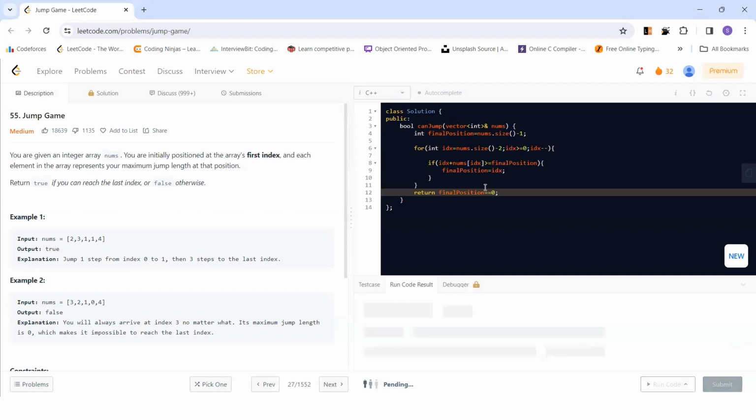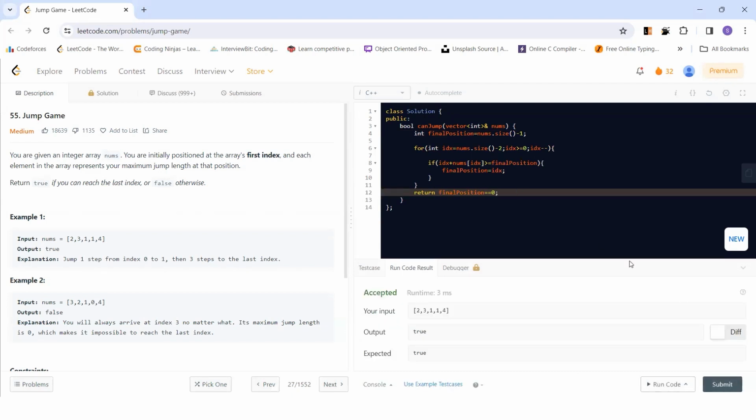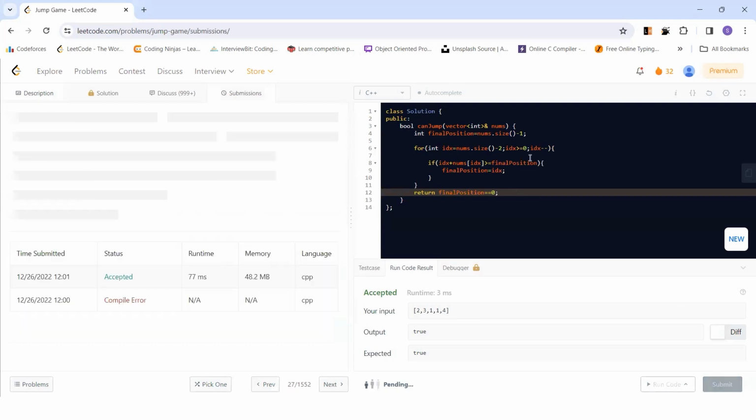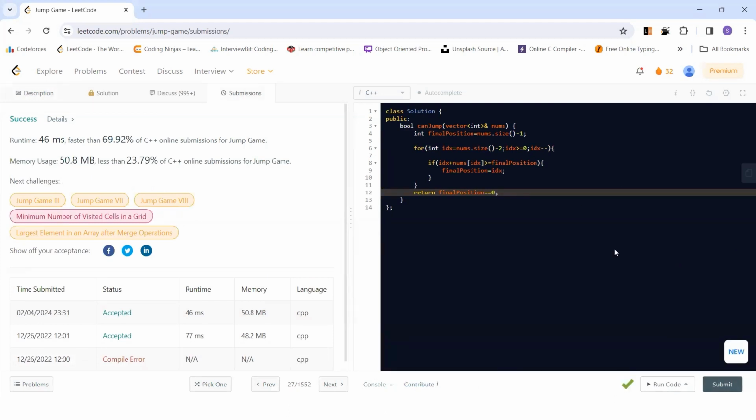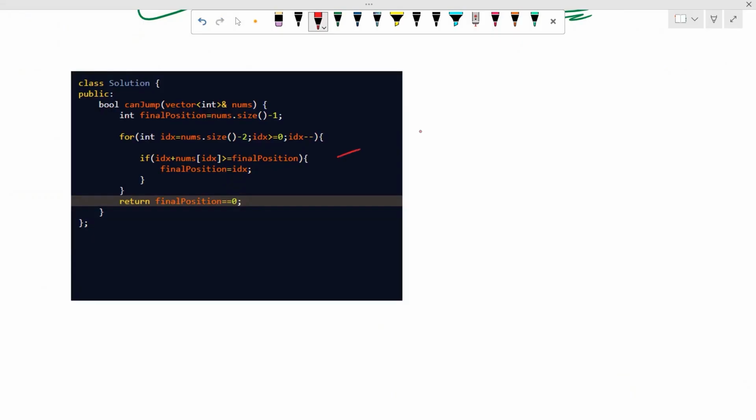Now let's try to run this code. Yeah, this looks perfectly fine. Now let's submit this. Yeah, this was submitted. Now let's discuss the time and space complexity for this problem. Since we are just iterating over the array, the time complexity would be O(n), and the space complexity would be O(1), since we are not using any extra space.